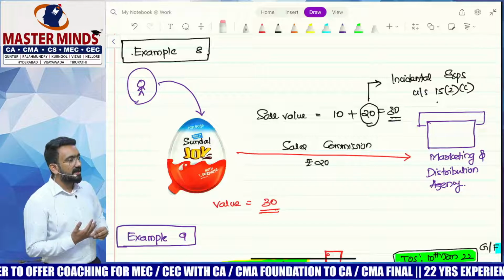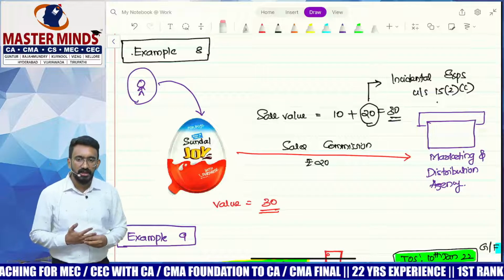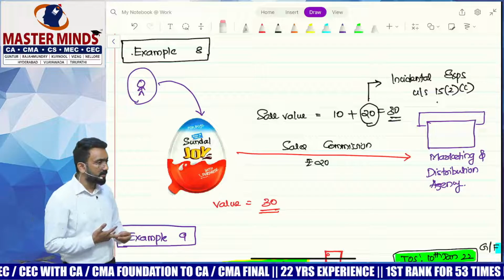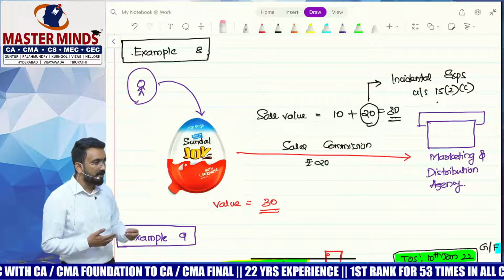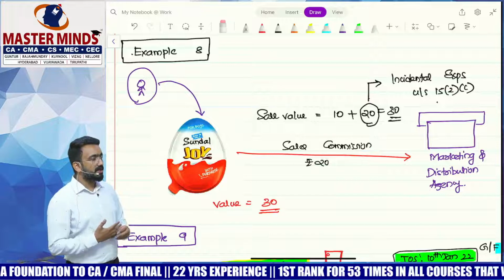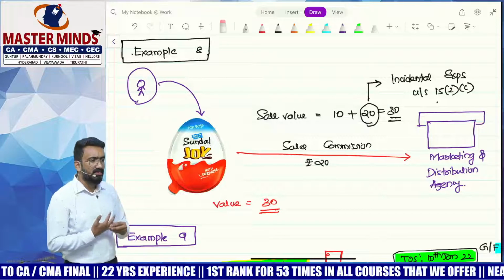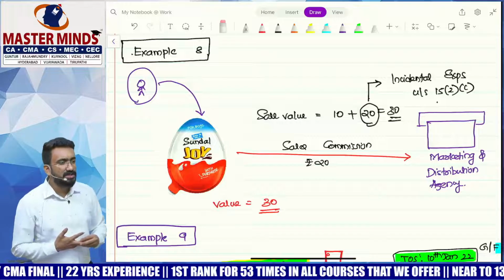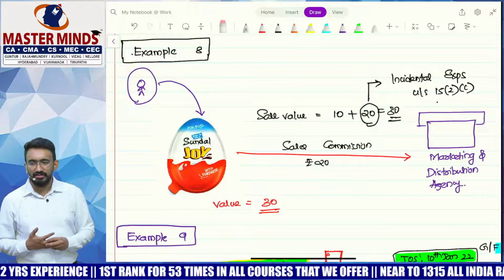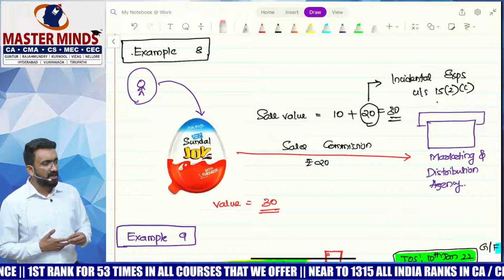Now a selling and distribution company approached me and said, if you give me 20 rupees sales commission, we will ensure that it reaches every supermarket in India. 10 rupees product, 20 rupees commission. I said, okay. I revised the price to 30. Now I'm selling the product at 30 and I'm telling the GST department my value of the product is only 10. The 20 rupees is the commission that I have paid separately, which will not be subject to GST on my product. It's a supplied service. Is my argument correct?